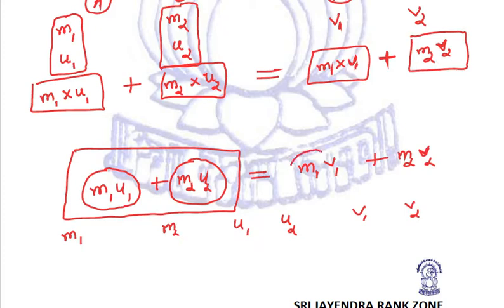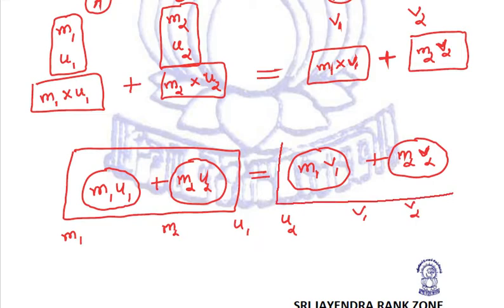Now m1 v1 is the final momentum of first object. m2 v2 is the final momentum of second object, and combining these two we get the total final momentum, that is the momentum after collision. And law of conservation of momentum says that these two are equal. So total momentum before collision is equal to the total momentum after collision.